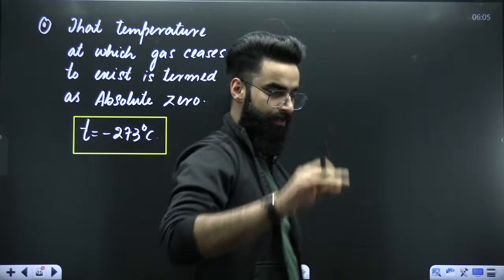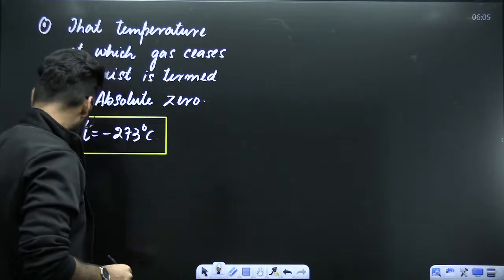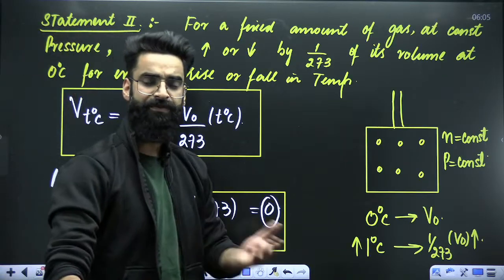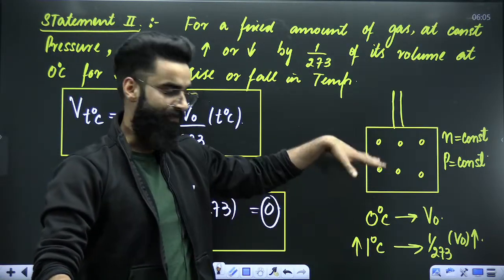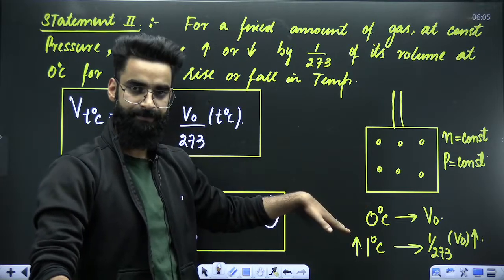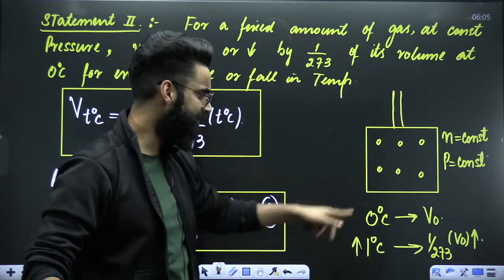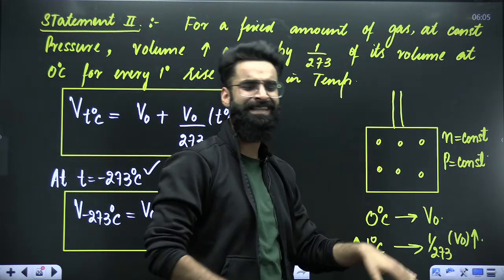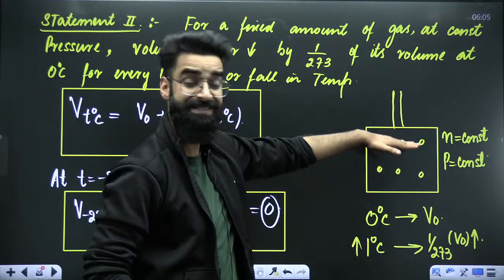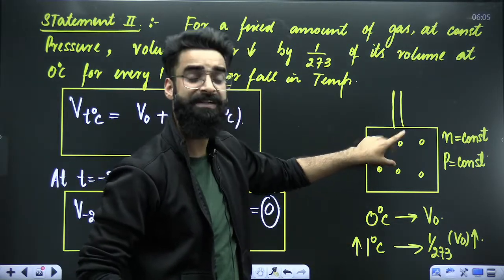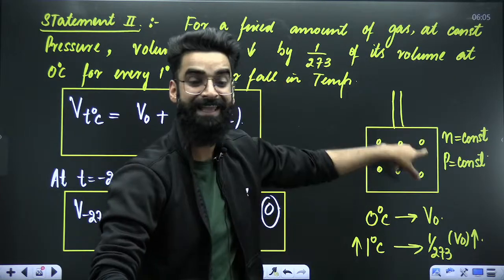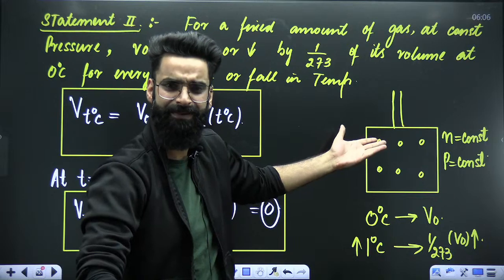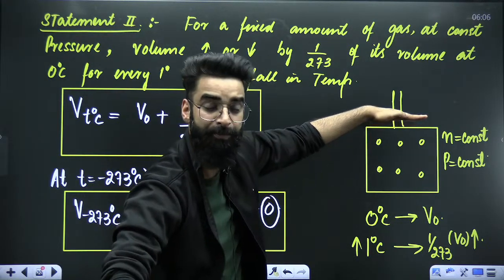Perfect, people? Now one more thing. Since we know, as far as Charles' law is concerned, when you increase the temperature of the gas, its volume will increase. When you decrease the temperature of the gas, volume will decrease. Now imagine that the gas was at 0 degree when the volume of the gas was V naught. Now you are decreasing the temperature of the gas. What will happen to the volume of the gas? Volume of the gas will decrease. And how will the volume of the gas decrease? The piston will slowly keep on coming down.